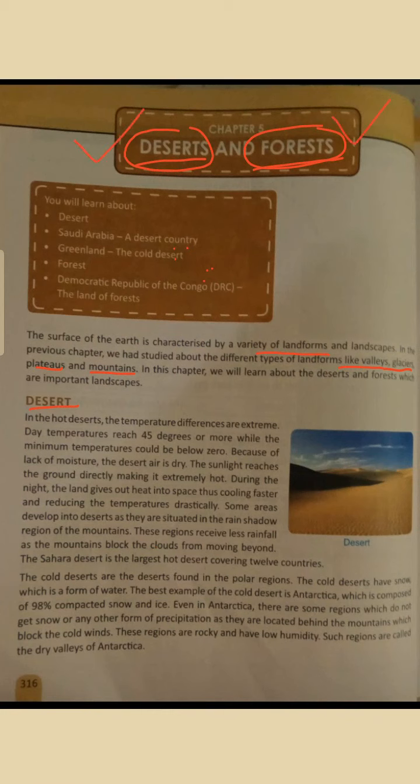Alright, so let's start the text. But before that, let me know from you what kind of picture comes into your mind when you think of a desert. So is this a desert? Yes, this is the picture of a desert.